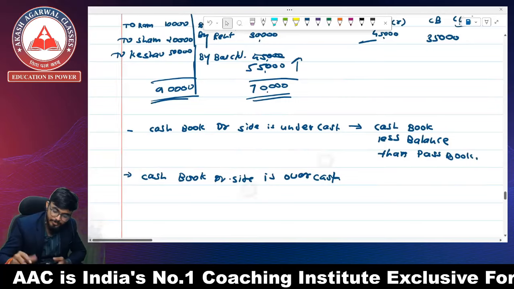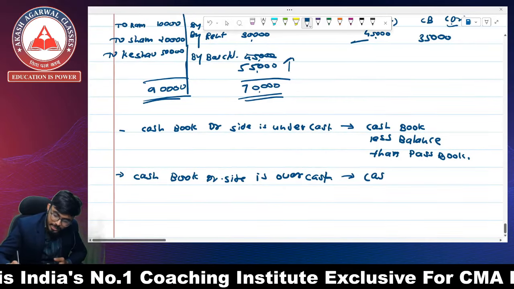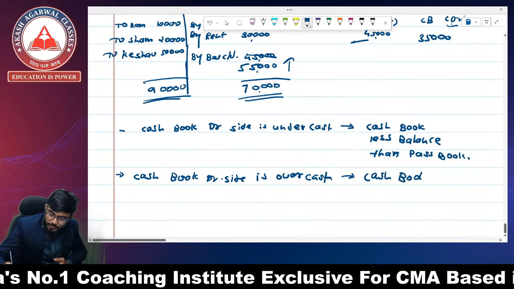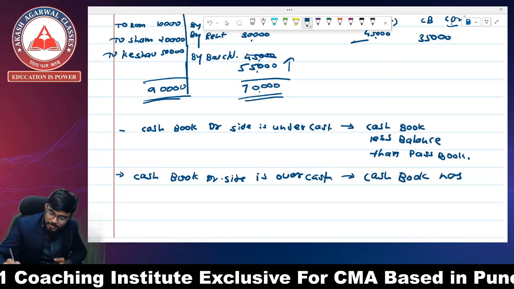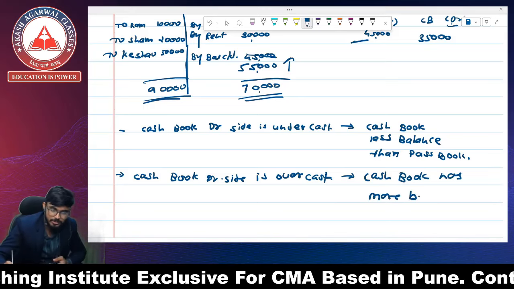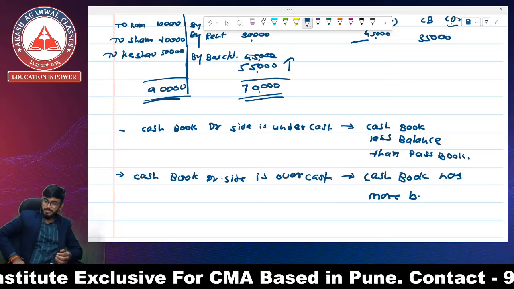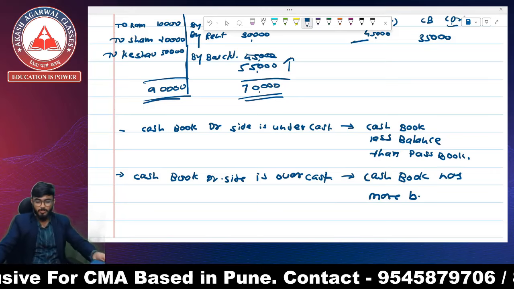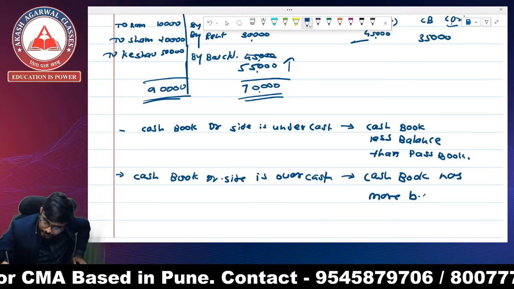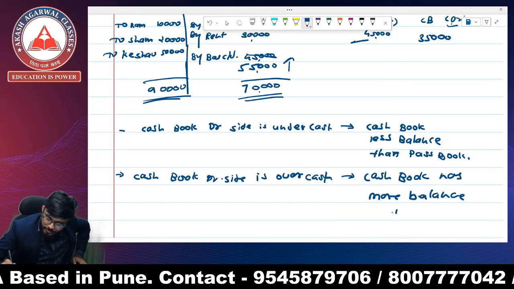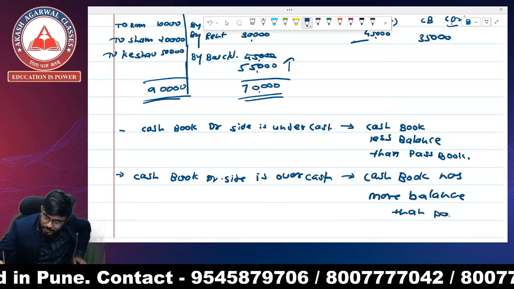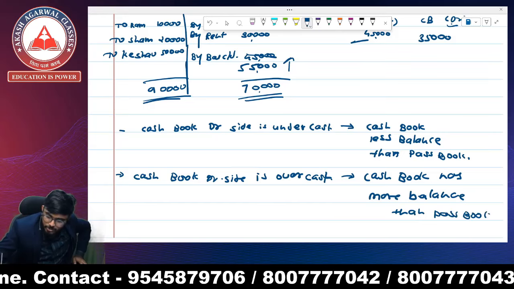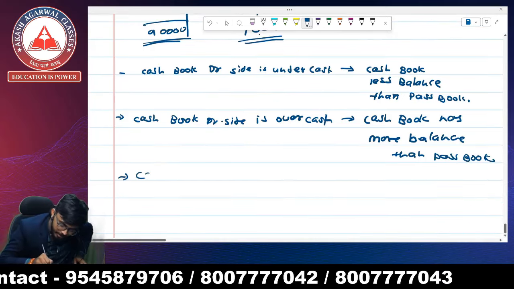So if overcast, the cash book has more balance than the passbook.